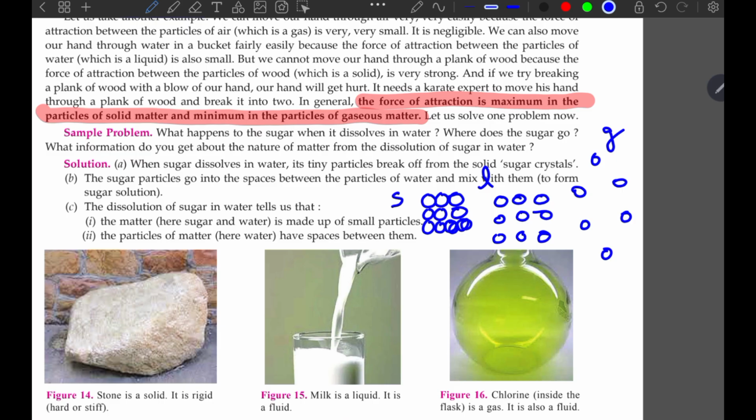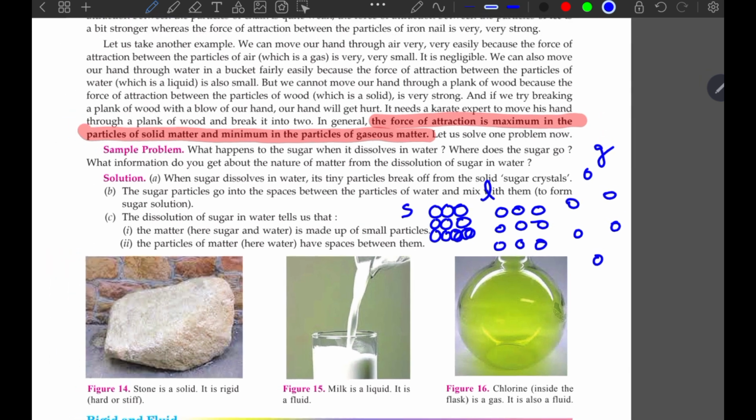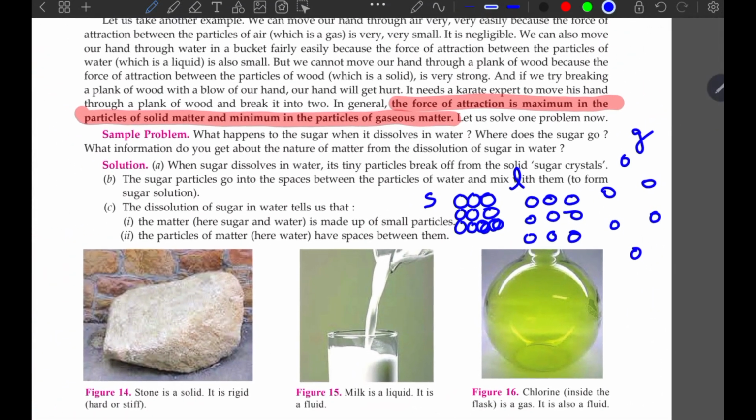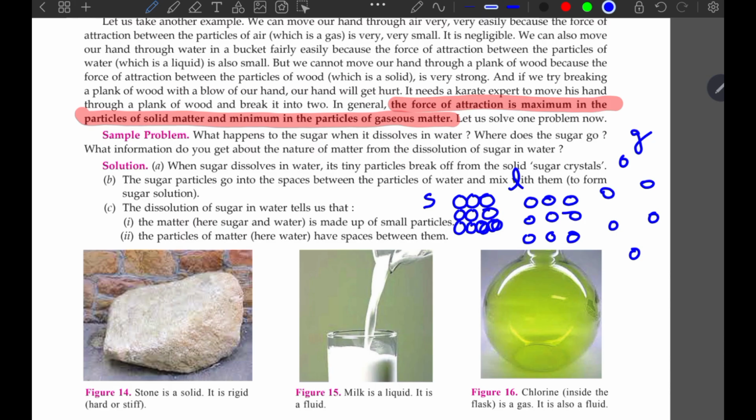So gas particles are moving randomly. Liquid particles have this movement, but it is not as random as gases. And solids are tightly packed because these particles have stronger forces of attraction between them.